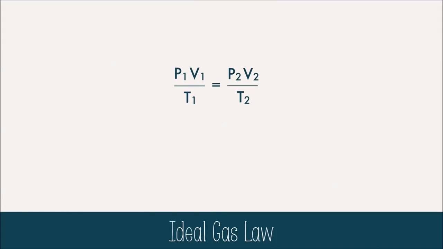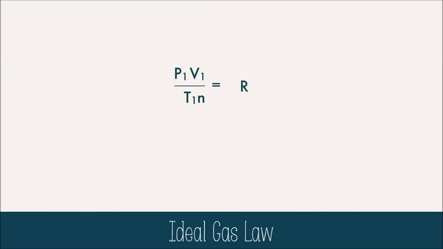Now, because moles and volume are directly related, just like volume and temperature are directly related, we can put the number of moles, or n, next to temperature. But now we're holding nothing constant. So let's hold one entire side constant by setting it to the STP values and call it R.